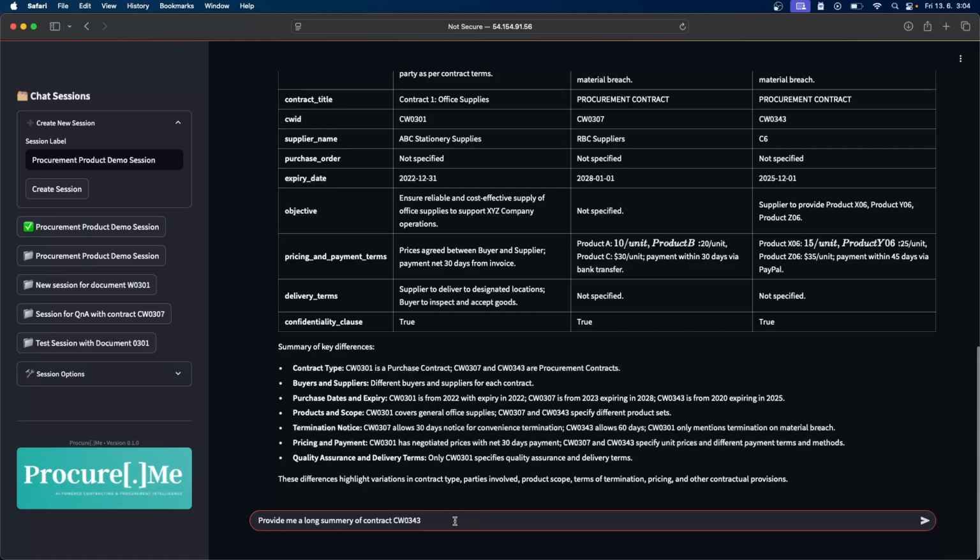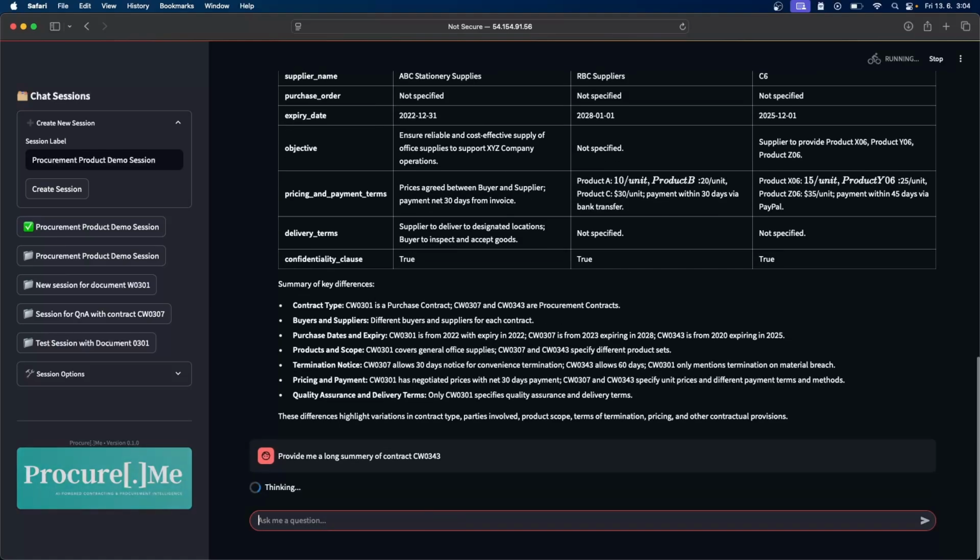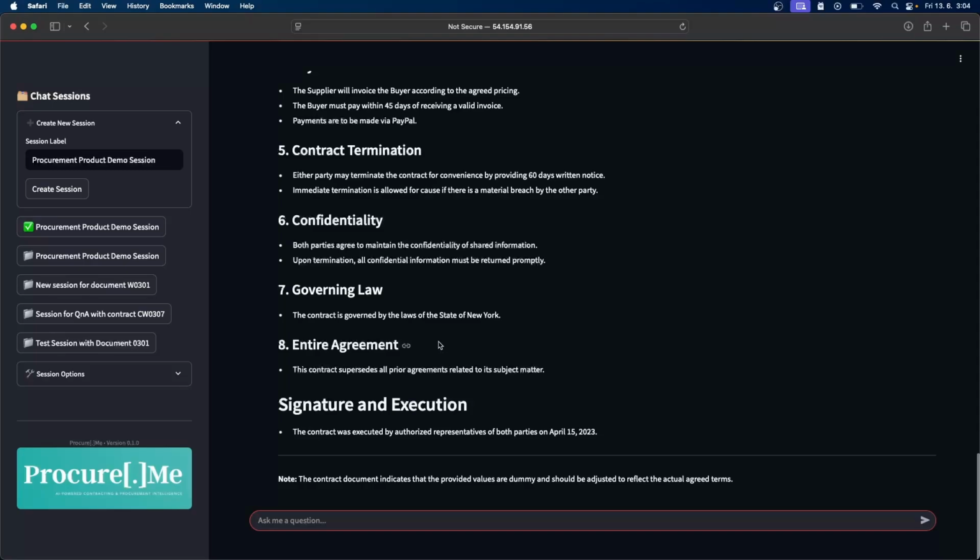Now let's focus on the third problem I mentioned, which is summarizing certain contracts. So I can ask for a long summary of a certain contract. Again, it will go to the agent. The agent will decide which data source to choose to answer this question. Then it will prepare the answer and provide it to the user. This is taking a little bit of time. Sometimes it happens, which is also a matter for me to optimize in this application.